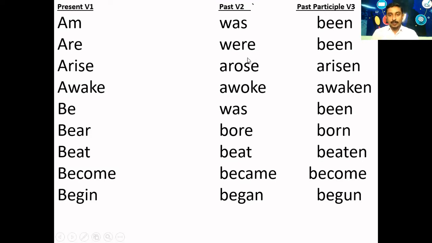Are, were, been; arise, arose, risen; awake, awoke, awaken; be, was, been; bear, bore, born; beat, bet, though the spelling is the same, we pronounce it as bet, beaten; become, became, become; begin, began, begun.